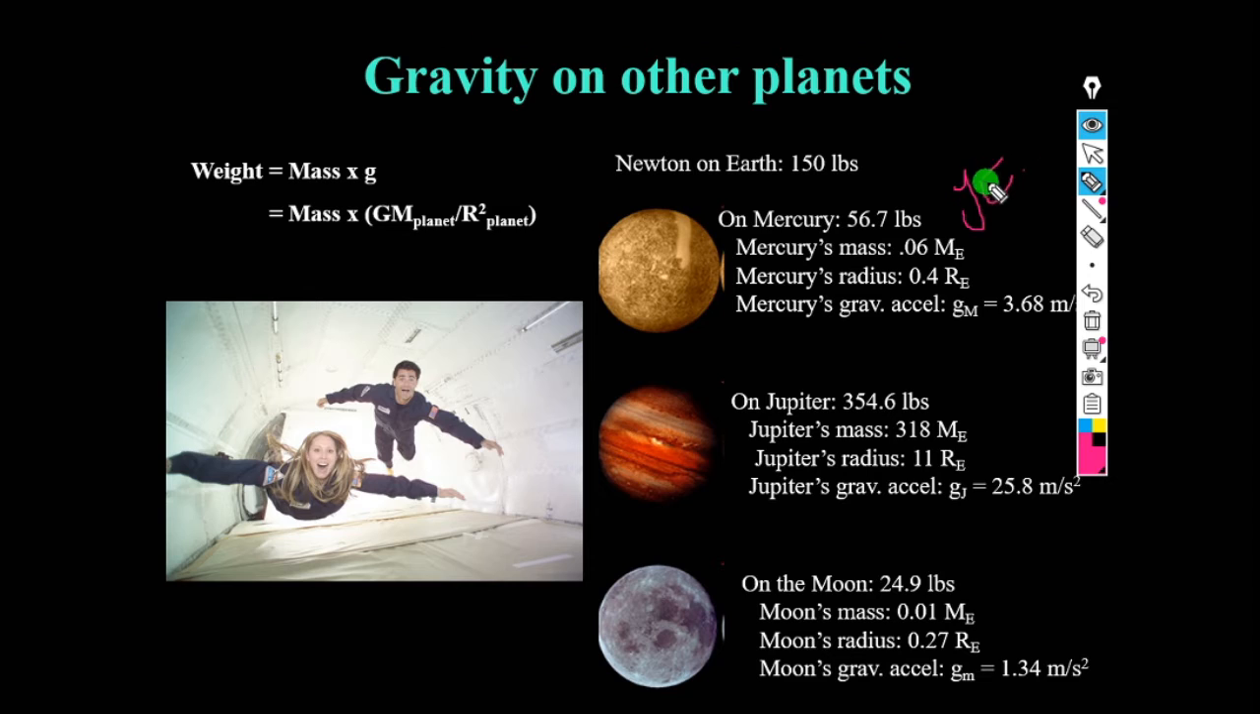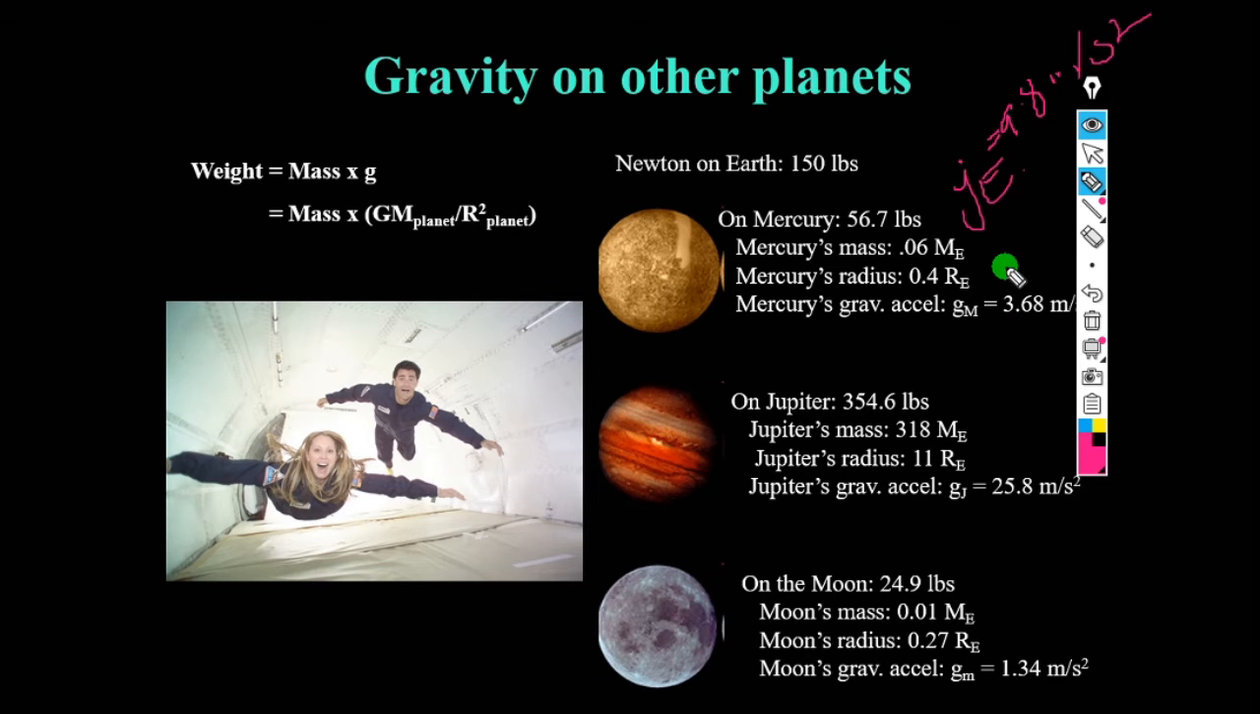g of Earth is equal to 9.8 meters per second squared. If you observe, g of Earth is more than g of M, that is Mercury.